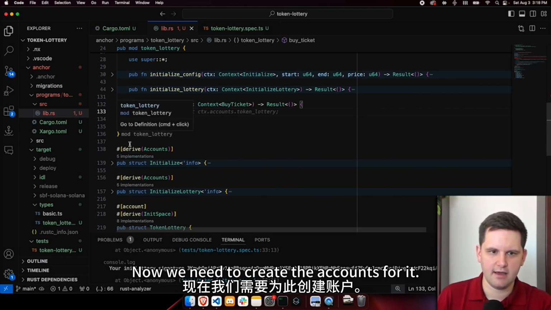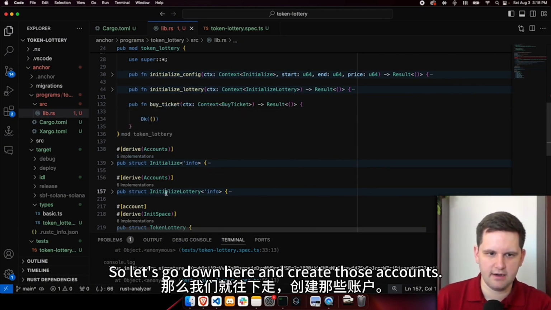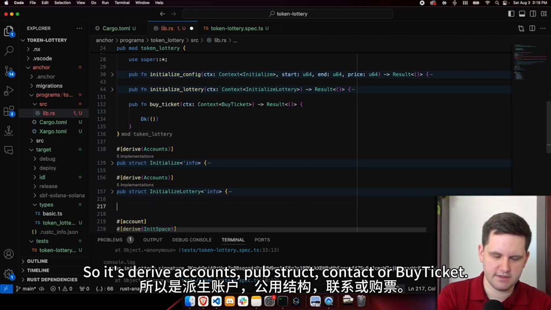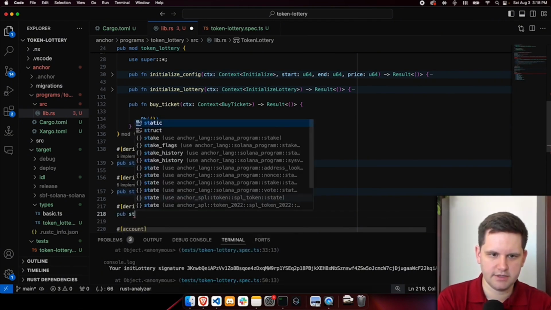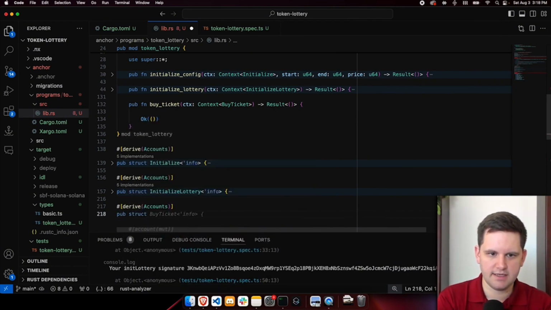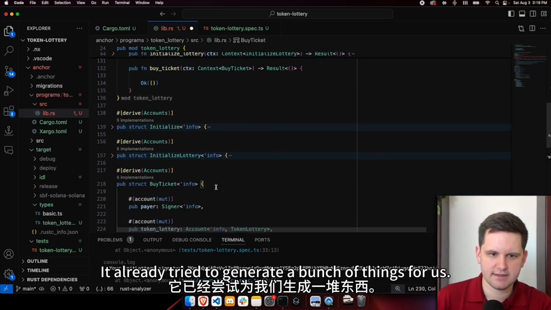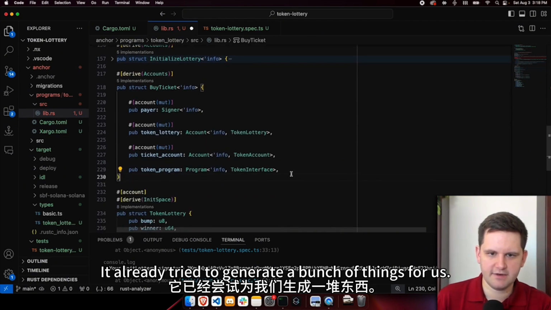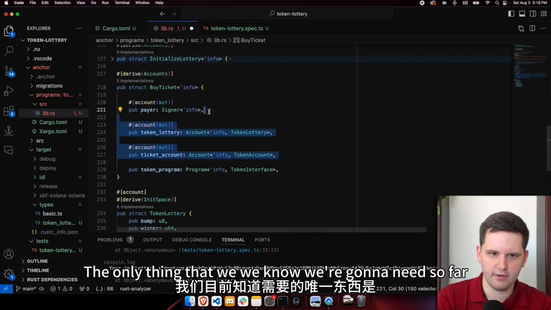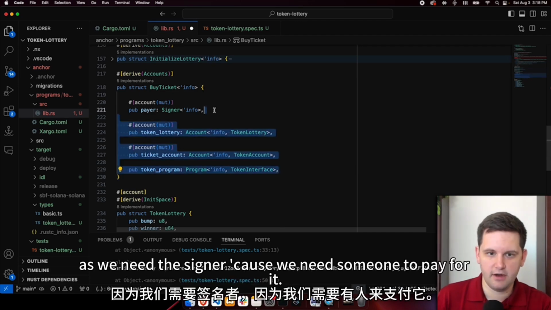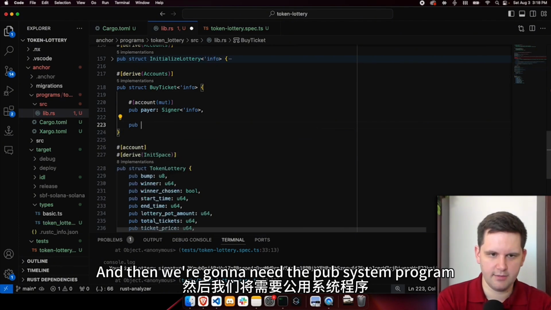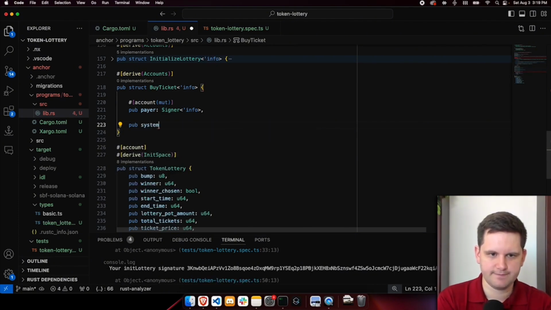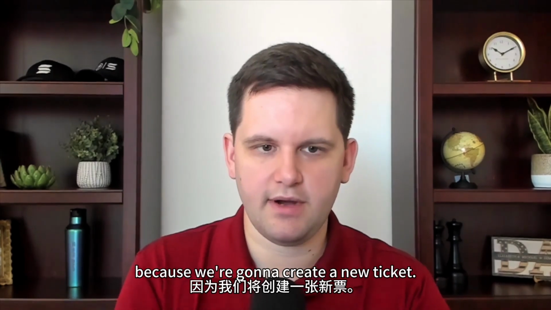Now we need to create the accounts for it. So let's go down here and create those accounts. So it's derive Accounts, pub struct BuyTicket, that's our context. It already tried to generate a bunch of things for us. I'm going to remove all of them. The only thing that we know we're going to need so far is the signer, because we need someone to pay for it. And then we're going to need the pub system_program, because we're going to create a new ticket.